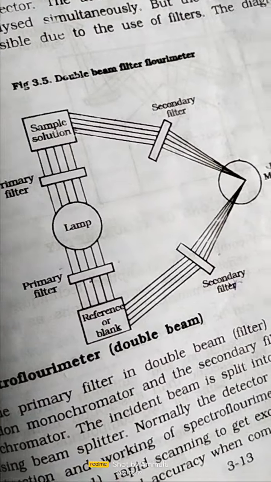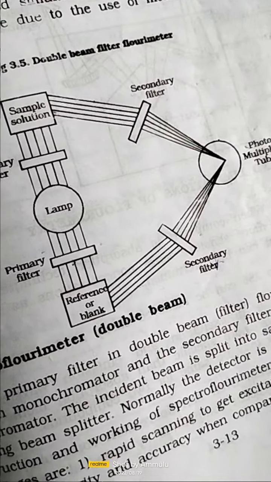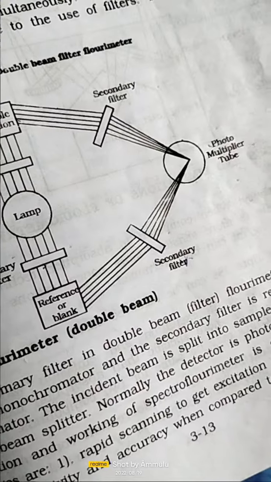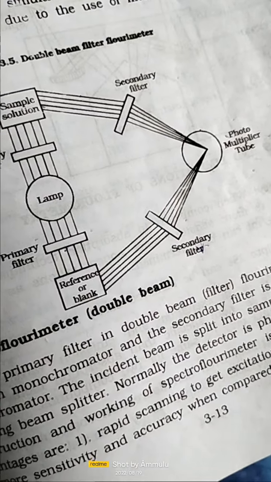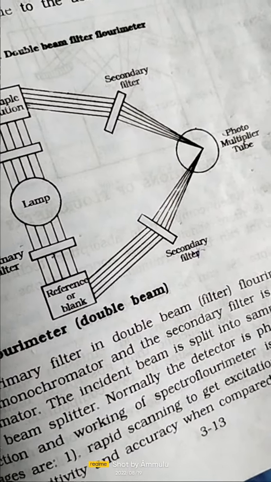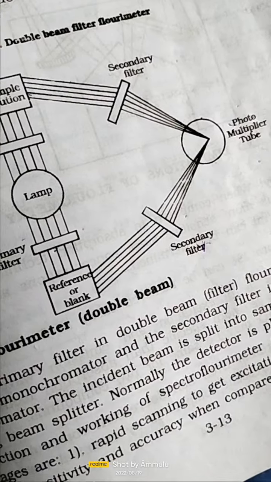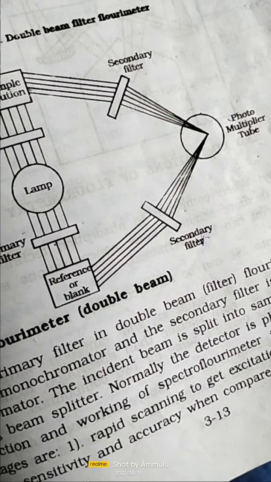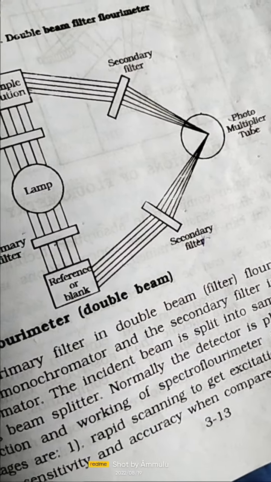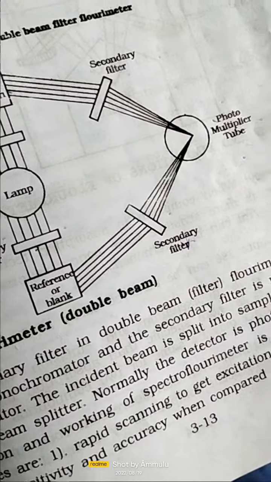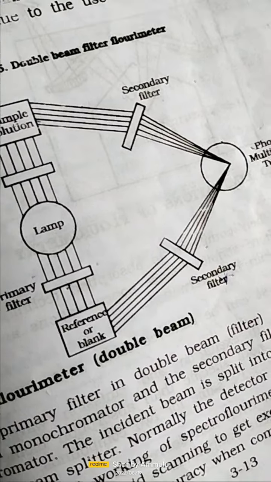And detectors: here photomultiplier tubes or photoelectric detectors are used to detect the light in that sample.